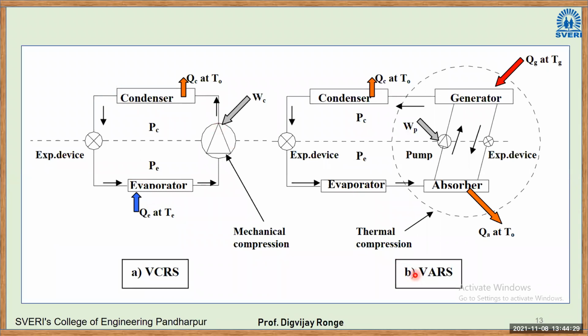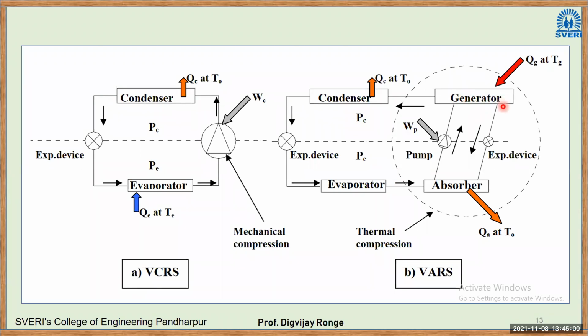Opposite to that, here we have the VRS system. In VRS, the compressor is replaced by absorber plus pump plus generator plus expansion device. So in this case, what happens? The ammonia vapor, or whatever refrigerant we have used, will come to the absorber. Here it is absorbed and strong solution is formed. This strong solution is pumped into the generator. In the generator, the refrigerant is separated, and the water or that carrier is separated.